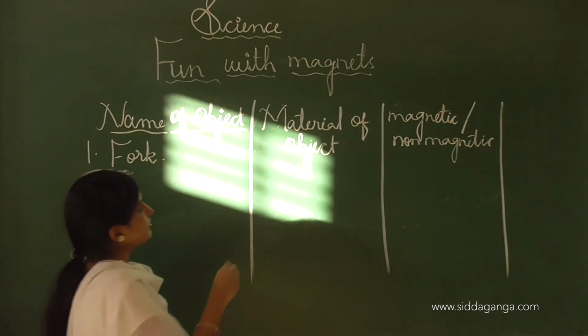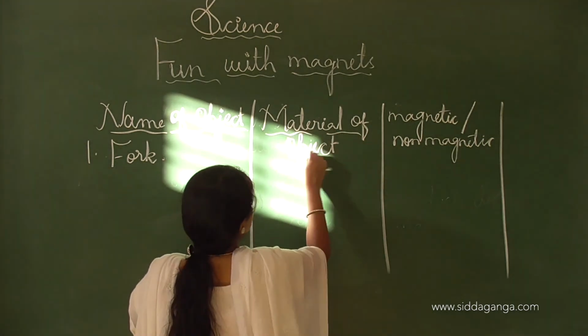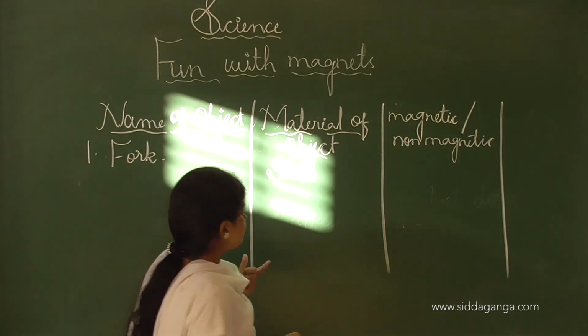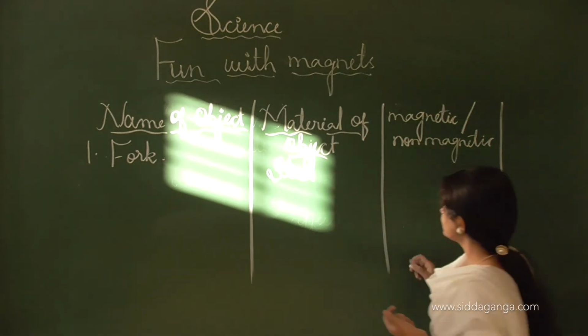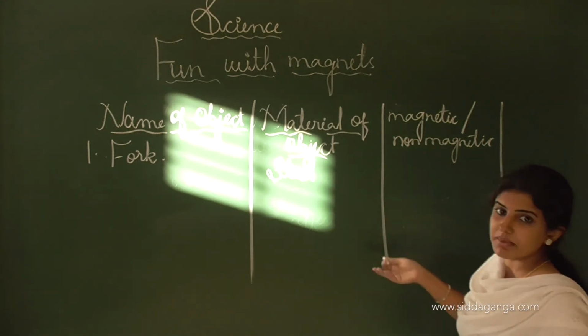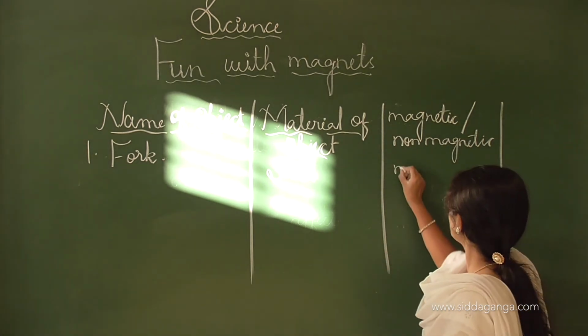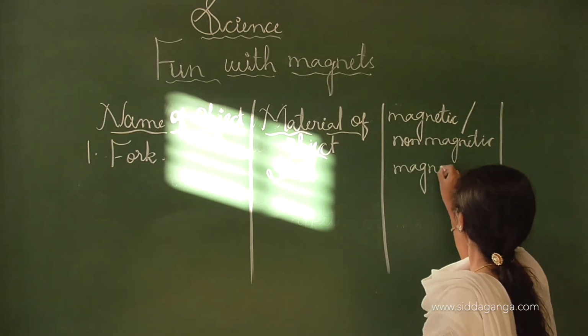The material of the object is usually steel for a fork, and if a magnet comes in contact with steel, it shows magnetic behavior and the property of a magnet, so I will write here as magnetic.